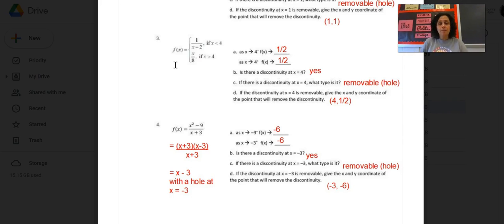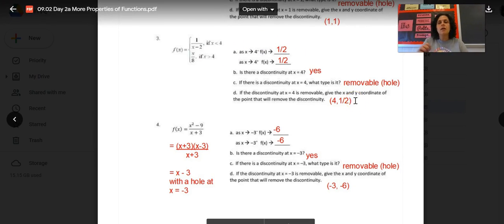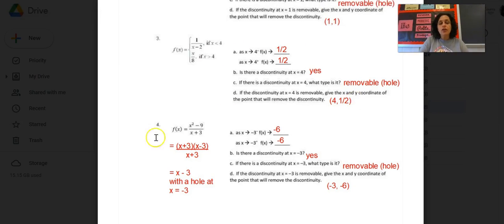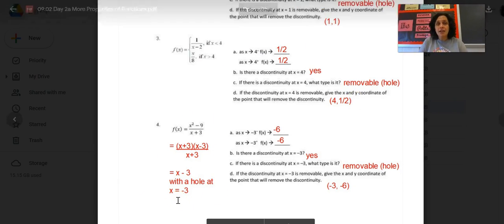Your student comes home, they open their packet, they do the homework, they go to the drive folder, they go to the last page, and they check their answers. While they're checking their answers, they should be using a different color pen to annotate and mark up their homework. So if only the answers are shown, they can mark if they got it right, if they got it wrong. But if we show work and their work doesn't match, they should update their work in the separate color pen to match the answer key so that they have a resource of where they made the mistake, which is where the learning happens, to the correct process that was there.